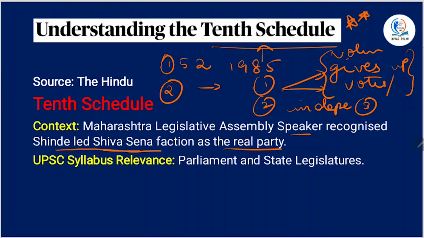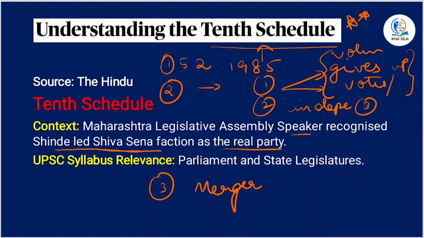One more thing to remember: a member of the house shall not be disqualified where his original party merges with another political party, and he or any other member of the party shall not be deemed to be disqualified.